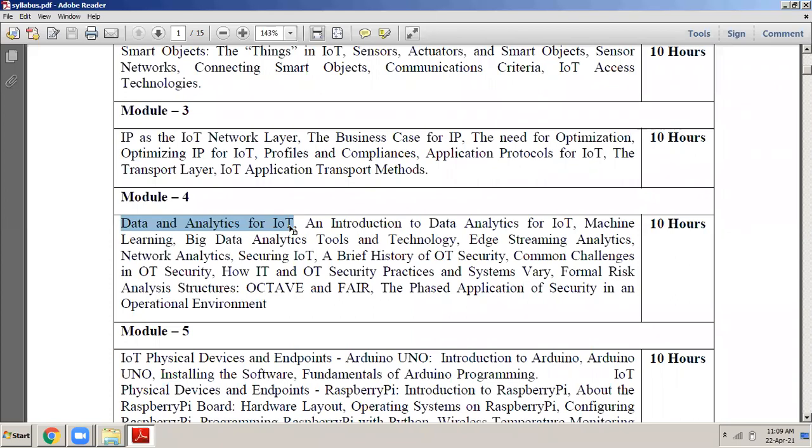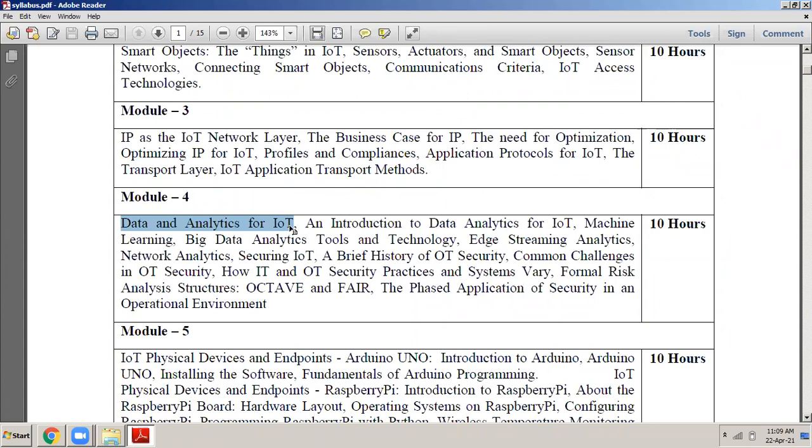A lot of data will get collected, and then from this data we can run our machine learning models and generate some useful information. Basically, this is an example where we can combine two technologies and develop something smarter. At this point I may not be able to tell you exactly how that temperature data will be used to generate useful information, but that is the example of why data analytics is required in IoT.